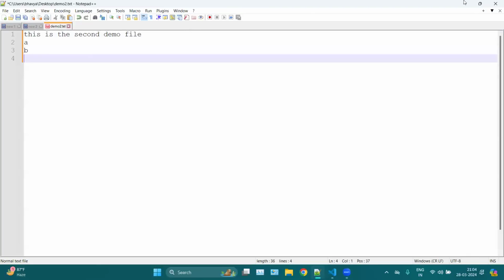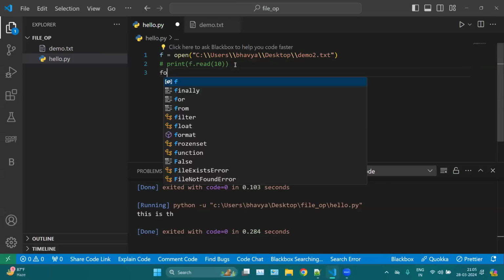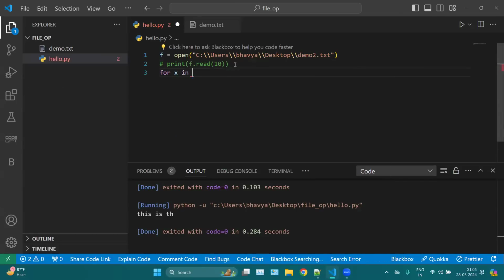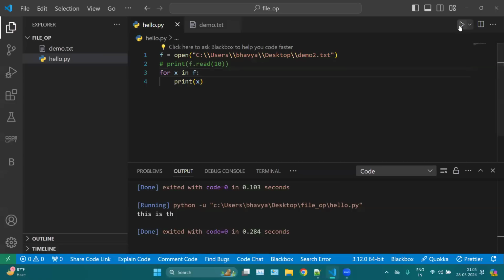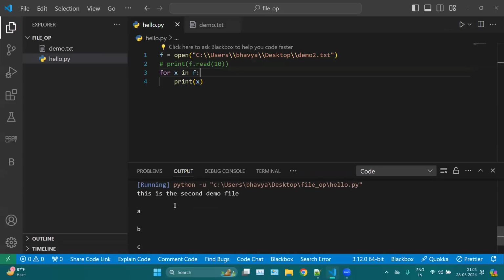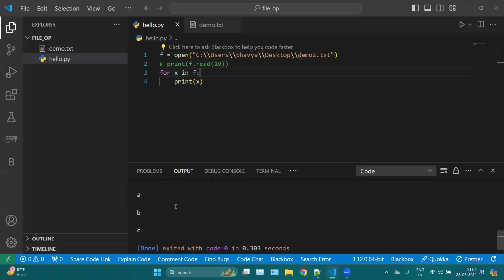You can use for x in f, which is this variable. Then here we can print x. Now you can see all these lines have been printed. So we can simply loop through a file.